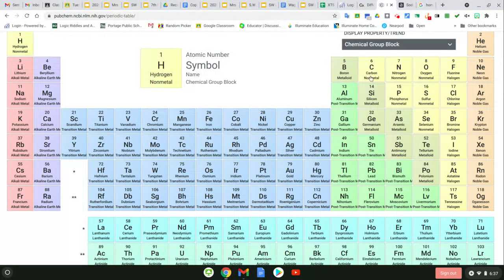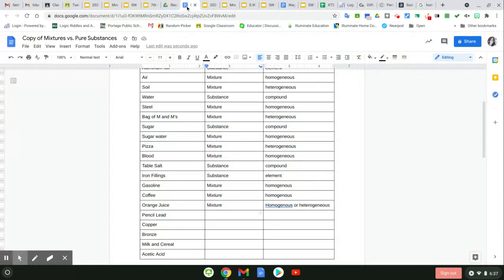So carbon is an element as well. So whether it was pencil lead from 40, 50, or 60 years ago, or pencil lead made out of graphite, it's still an element. It is a substance, then an element.